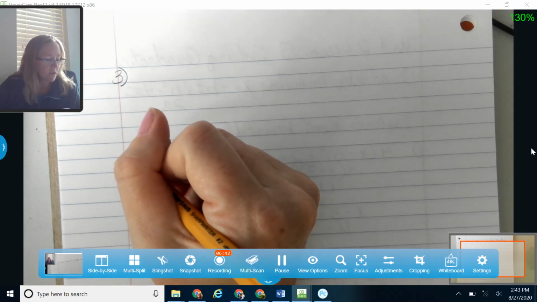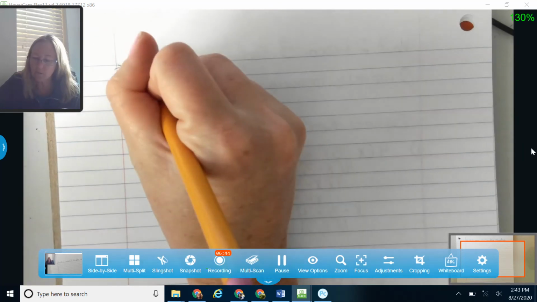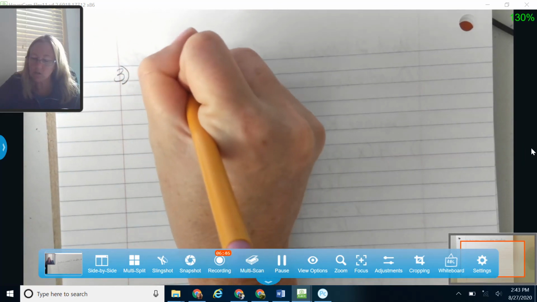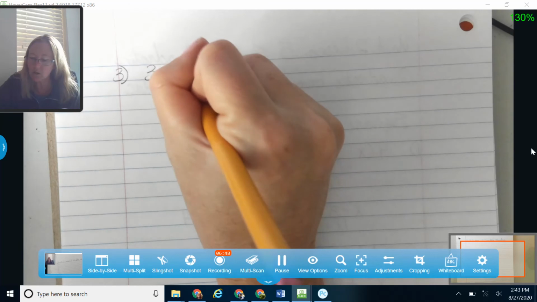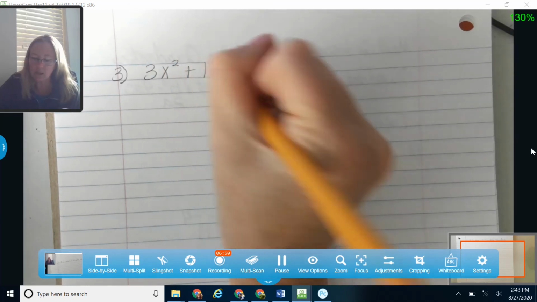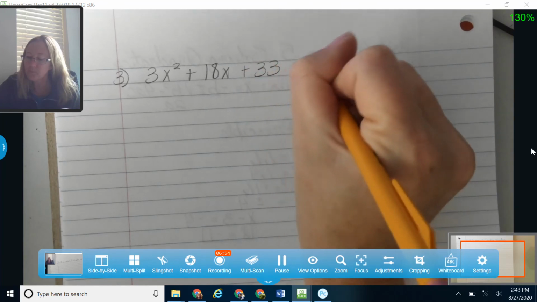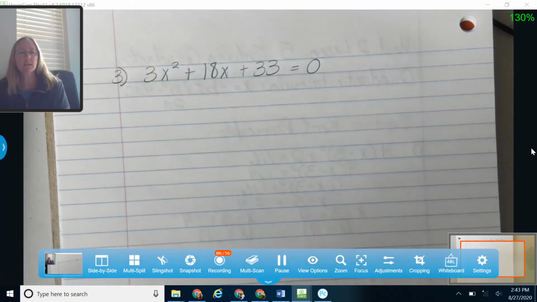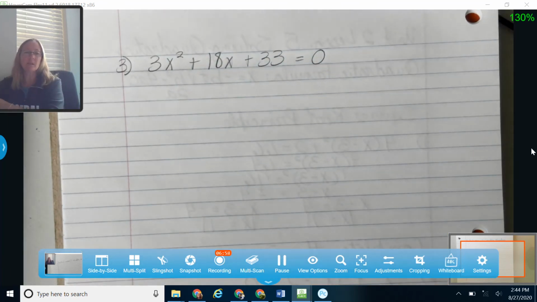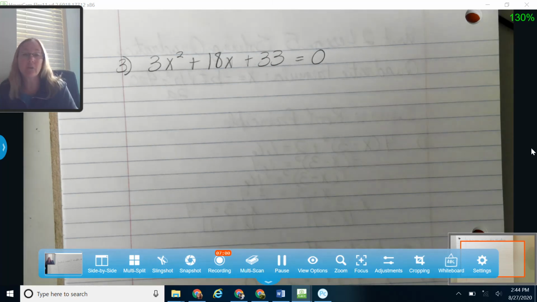Let me also work one that comes out with an imaginary answer just so you can see that as well. So I'm going to take a look at 3x squared plus 18x plus 33 equals 0. Okay, so this one does have a lead coefficient. This one's kind of nice because I can take that 3 out of everything. It's a common factor. So I can just go ahead and divide through by 3. If I divide 0 by 3, I still end up with 0.